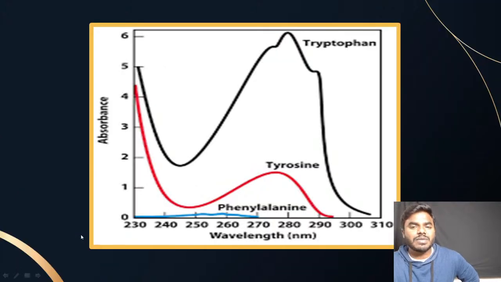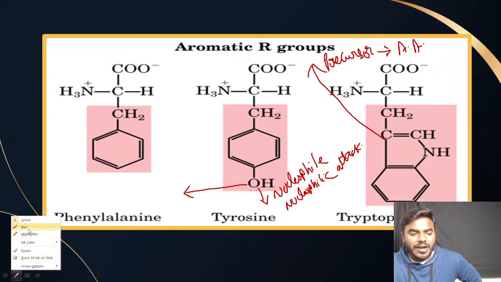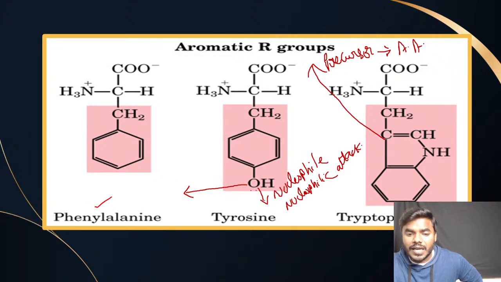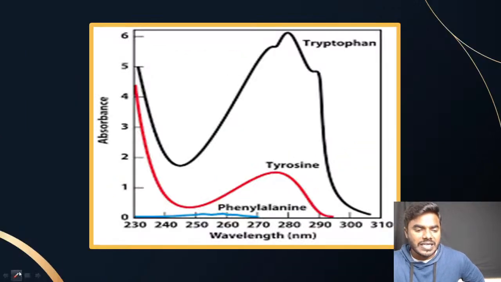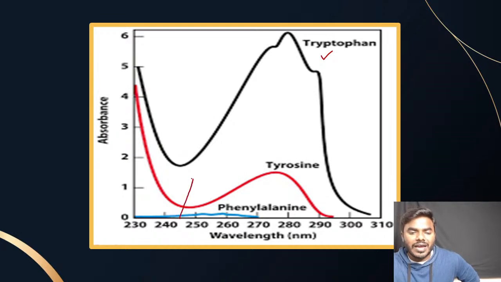Please listen to my statements very carefully, friends. When compared to phenylalanine and tyrosine, friends, tryptophan is the amino acid which can absorb light at higher intensities. So if you look into phenylalanine very specifically, it can absorb the maximum amount of light at 260 to 270 nanometer.